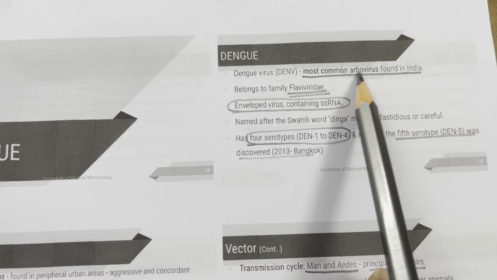Aedes can pass the dengue virus to its offspring, resulting in transovarial transmission. Extrinsic incubation period is 8 to 10 days, and once infected, it remains infective for life. Transmission cycle: man and Aedes mosquito are the principal reservoirs. The transmission cycle of the 4 serotypes does not involve other animals, but the 5th serotype follows the sylvatic cycle.